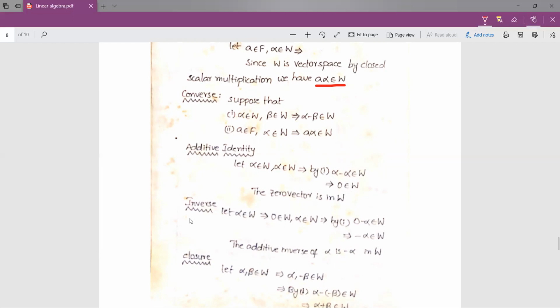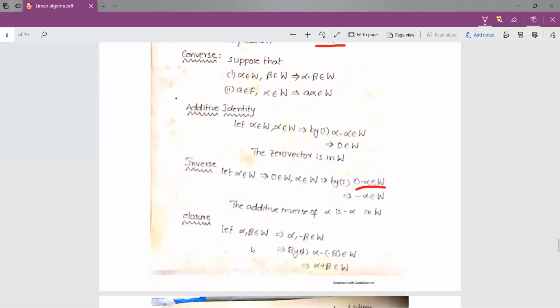So coming to the inverse property, since 0 belongs to W, I am considering 0 belongs to W, and once again I am considering alpha belongs to W. Once again, by our supposition, whenever 0 comma alpha belongs to W, we can write 0 minus alpha also belongs to W. So 0 minus alpha is nothing but minus alpha, belongs to W. So the inverse of alpha is minus alpha, hence inverse property holds.